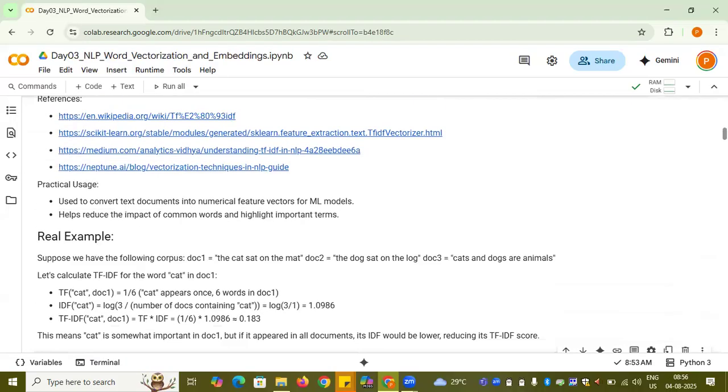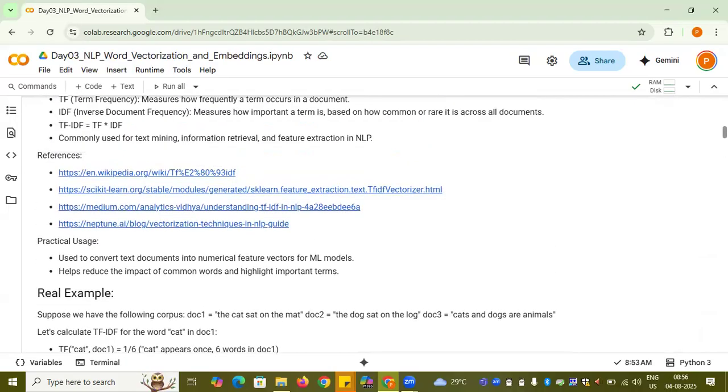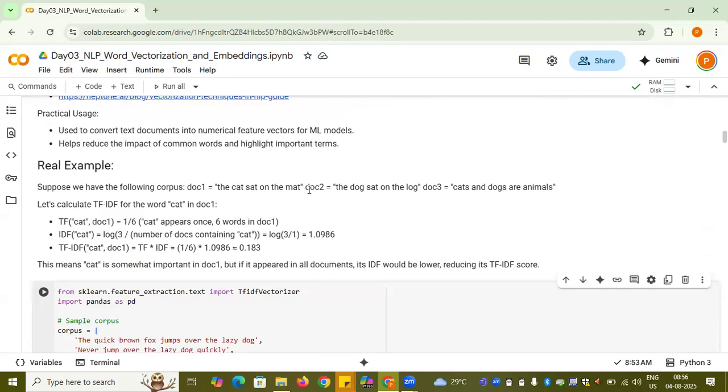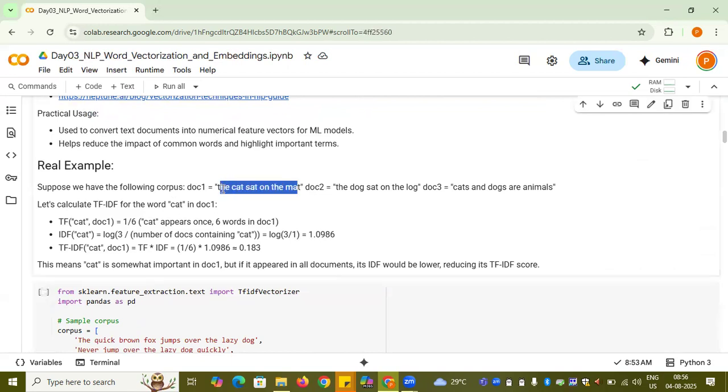If I look at a real example, for example, document one: the cat sat on the mat, document two: dog sat on the log, and this is document three. Now, term frequency of cat with respect to document one. If you see how many times the cat is appearing, the term frequency here is 1 by 6. There are a total of 6 tokens, and if I consider it to be unigram, then it appears one time. So 1 by 6 is my term frequency.